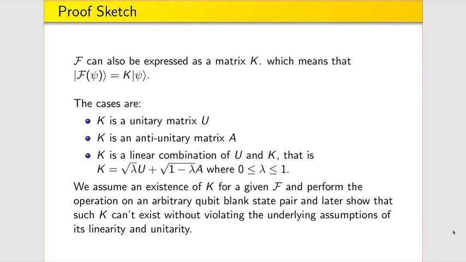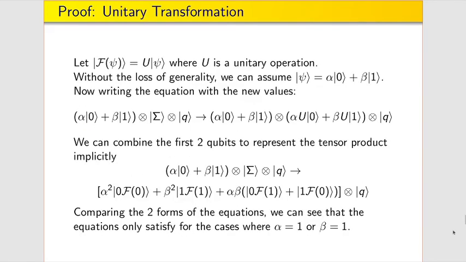Every function can be expressed as a matrix, given that it's linear. So we can split it into cases where K is unitary, K is anti-unitary, and K is a linear combination of unitary and anti-unitary which still preserves the norm. Next slide. For the case of unitary, without loss of generality, we can assume psi to be alpha 0 plus beta 1.